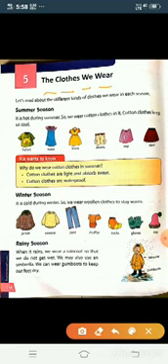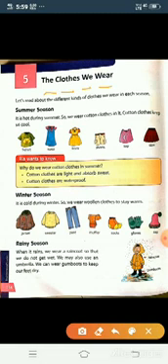We all wear clothes, right? And do you know why we wear clothes? Students, we wear clothes because clothes cover our body and protect us from what? From sunlight, heat, cold, dust, rain, and insects too. Clothes are our basic needs, right? Why do we need clothes? To protect ourselves from heat, cold, rain, dust and insects too.